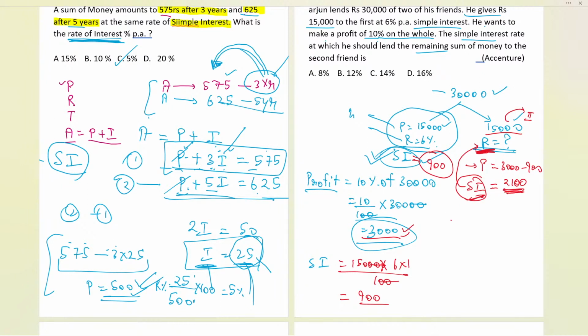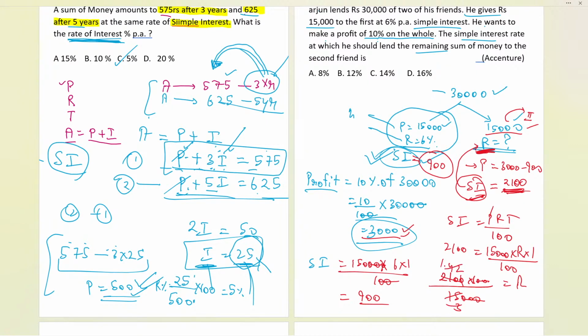So that's why I'll apply the simple interest formula again, PRT by 100. I'm applying this just to show you. So 2,100 equals principal 15,000 again, rate we need to find, time is 1 year, and divide by 100. Take this to the other side: 2,100 times 100 divided by 15,000, and then cancel the zeros. 2 zeros here, 1 zero here. So the rate we are getting as 5 times 3, 5 times 4, 2, 3 times 1, 4. So 14 is basically the answer.